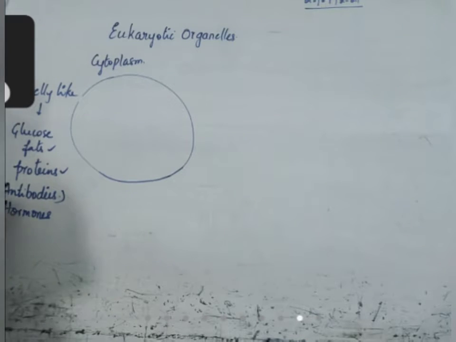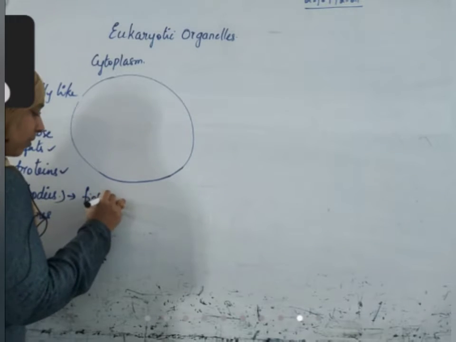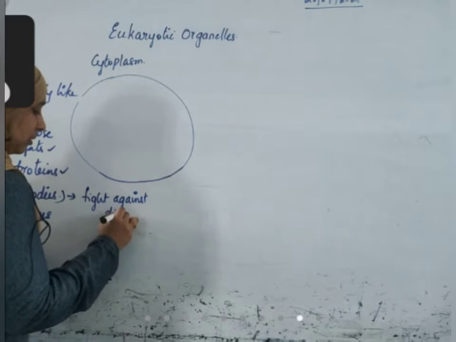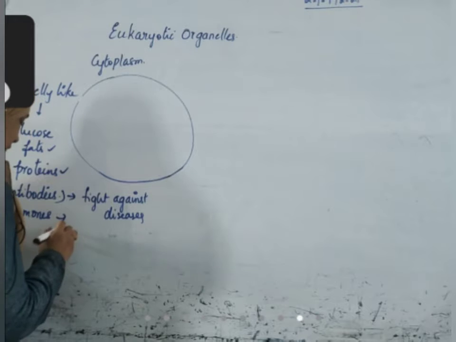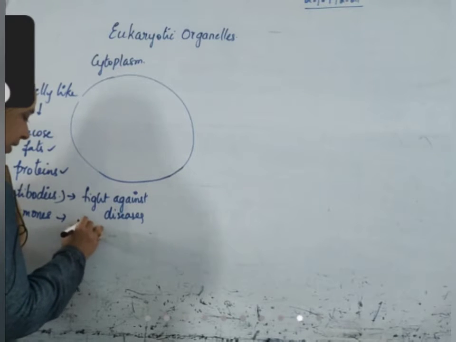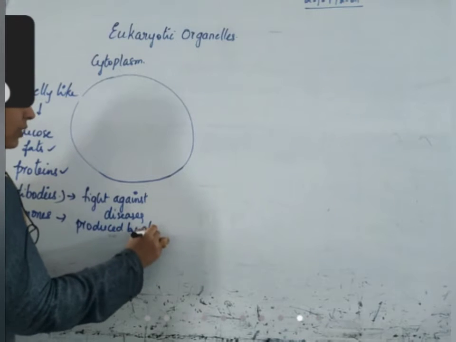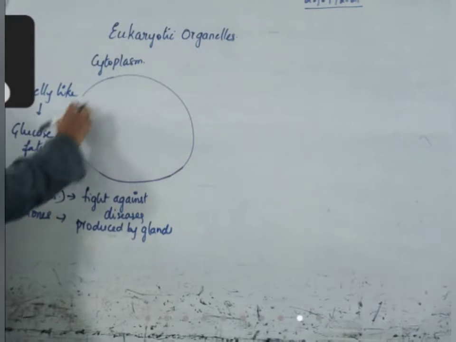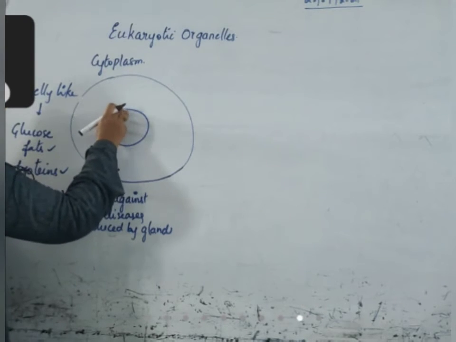Antibodies are those proteins which can fight against diseases. Hormones are those produced by glands. They are proteins only, produced by glands. All these substances are dissolved in the liquid matrix that is present around, and in the center, there is the nucleus.